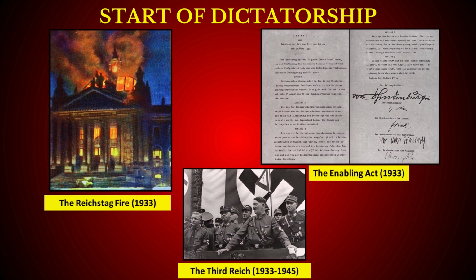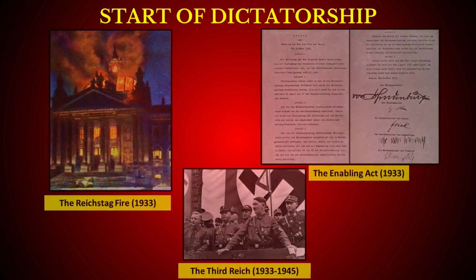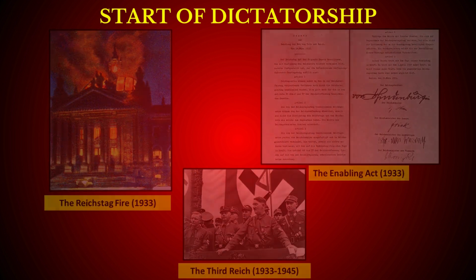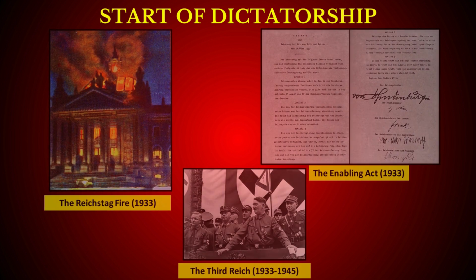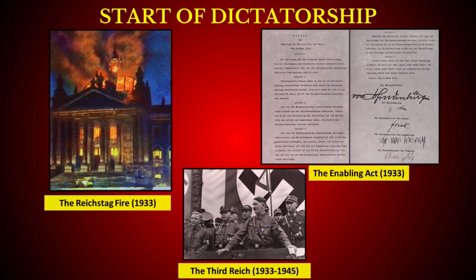In March 1933, the Enabling Act was passed, allowing Hitler to create and enforce laws without the consent of the parliament. This marks the beginning of his dictatorship. The same year, Hitler started spreading anti-Jewish propaganda and urged people to boycott Jewish businesses. In 1934, when the president died, Hitler became head of state.